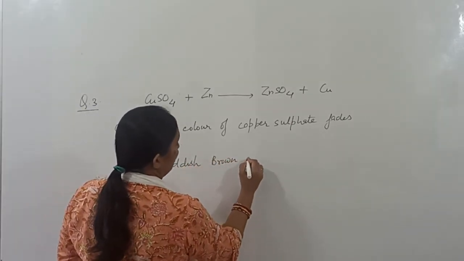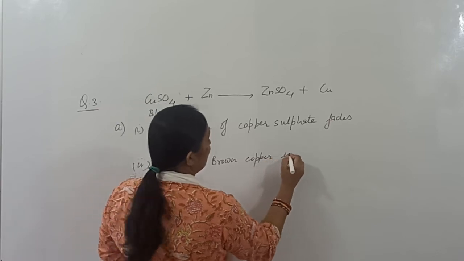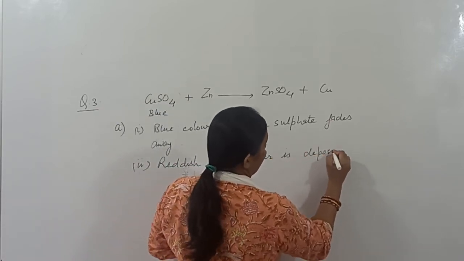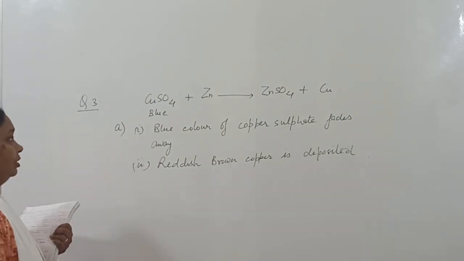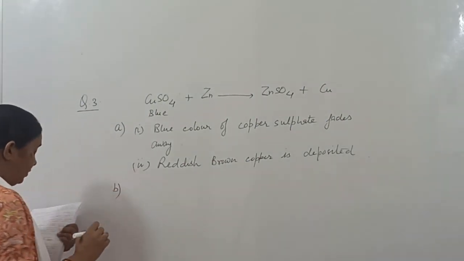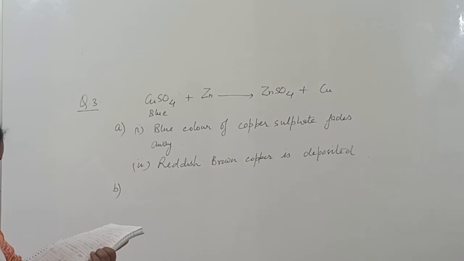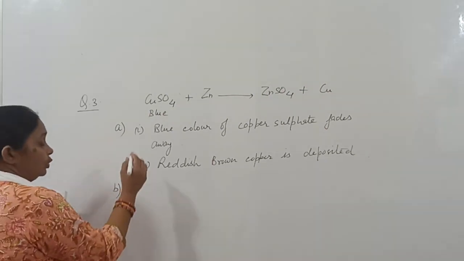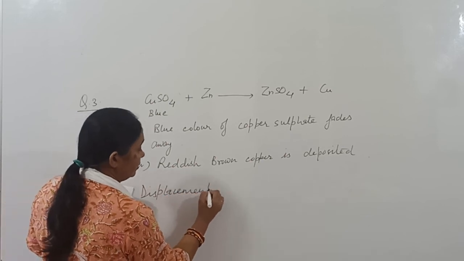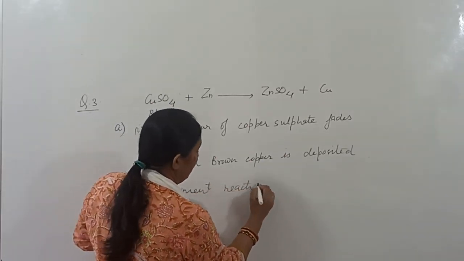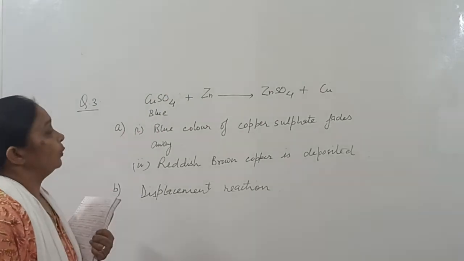So these are the 2 observations you have to mention. Then the second part of this question asks what type of reaction this is. This is a displacement reaction. So these are the 3 questions.